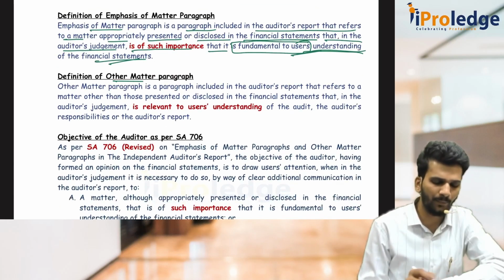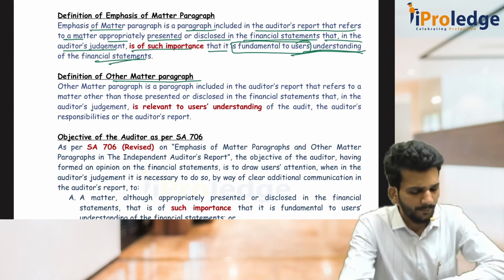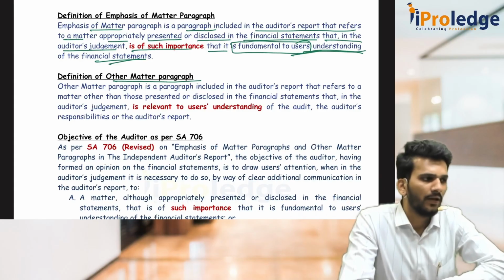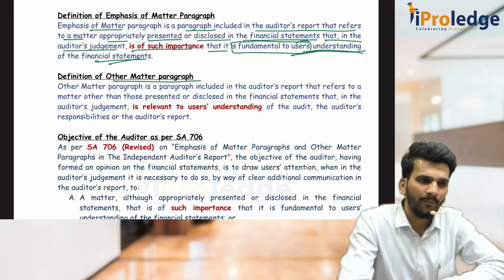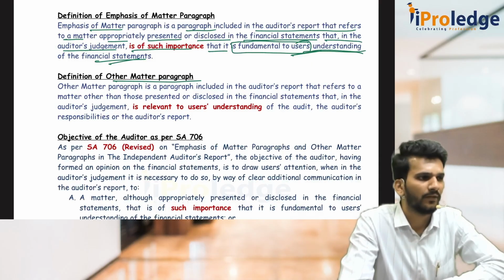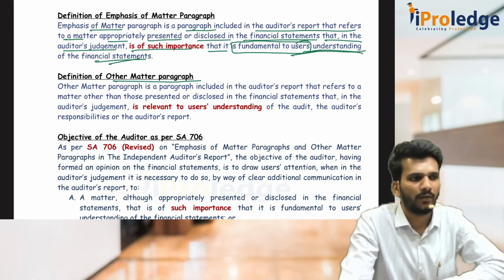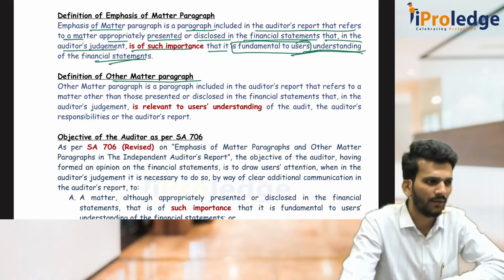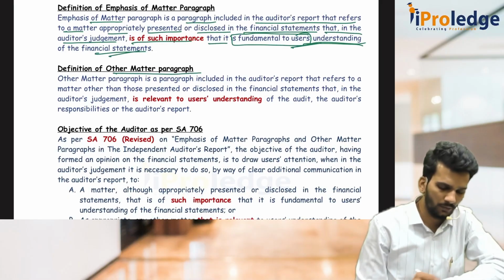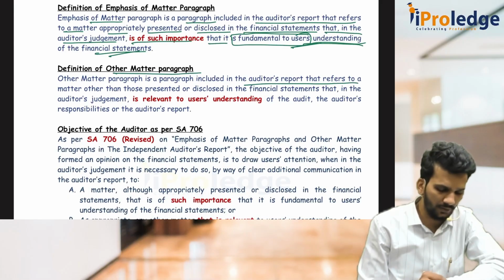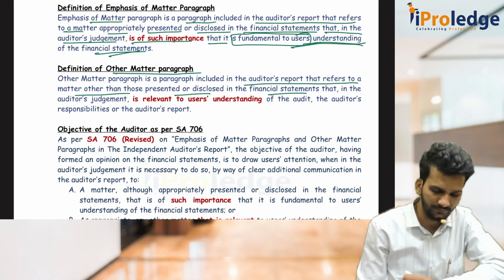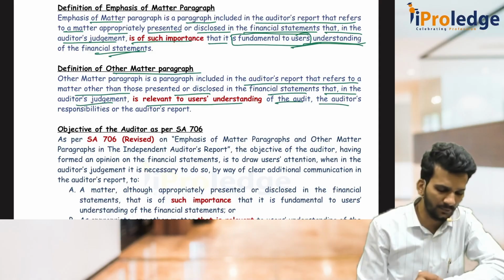Then there is the other matter paragraph. What is the other matter paragraph? The auditor wants to communicate some information regarding finance related, money related part, but that item is not there in the financial statements. Those elements which are required to be communicated by an auditor but are not there in the financial statements, he puts under the other matter paragraph. You will see it in an SBI audit report, that is the best example for that. So this is included in the AR, referring to the other matter presented or disclosed in FS, which in the auditor's judgment is relevant to the users' understanding of the audit and the auditor's responsibility, that's okay.